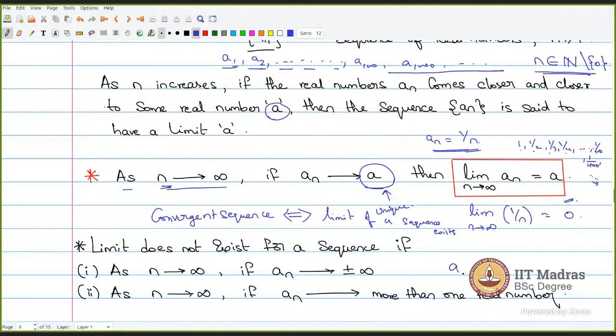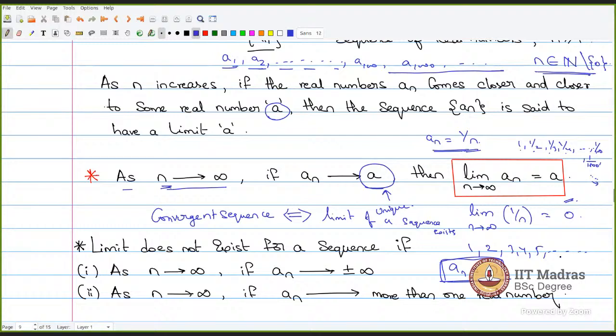For example, if I have a sequence a_n equals n, then as n tends to infinity, my sequence will tend to plus infinity. It will look like 1, 2, 3, 4, 5, and so on.